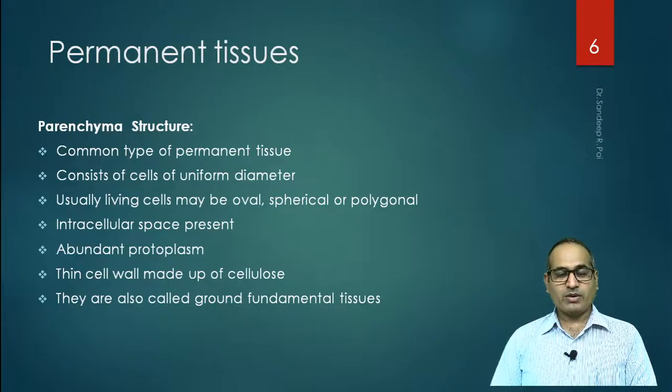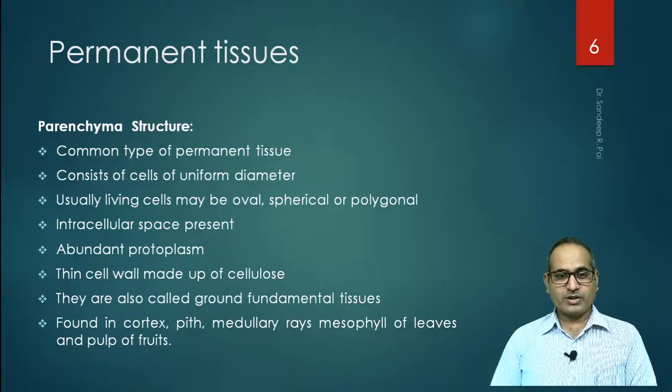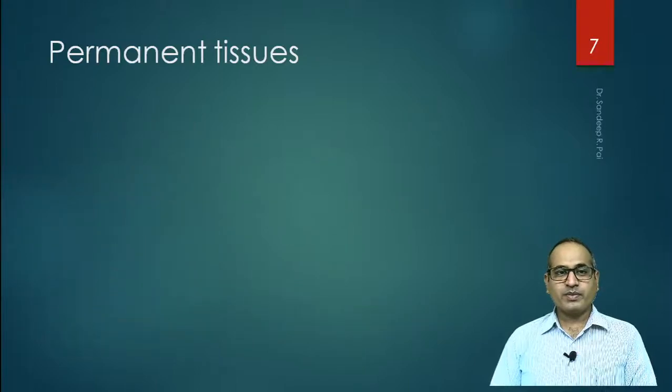They are found in cortex, medullary rays, mesophyll of leaves and pulp of fruits. So in the mesophyll of leaves and pulp of fruits, you will find parenchyma tissues.